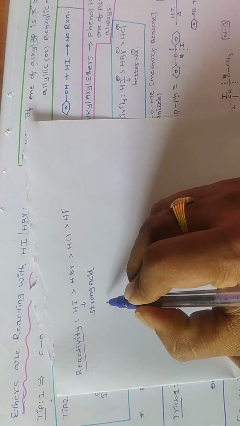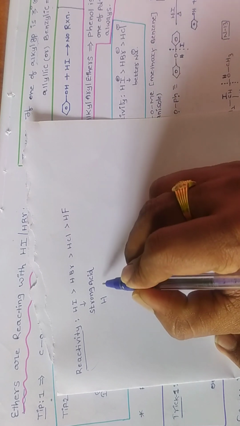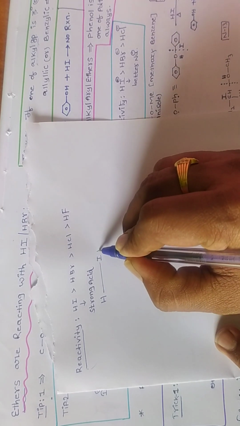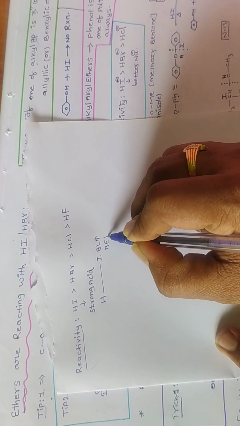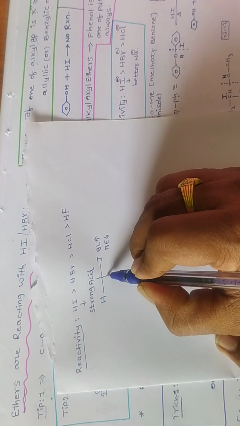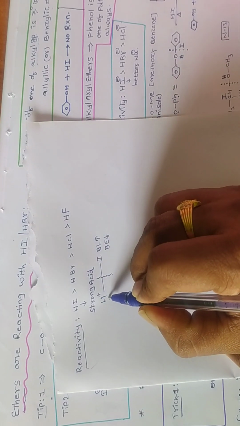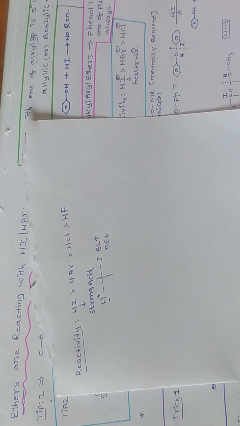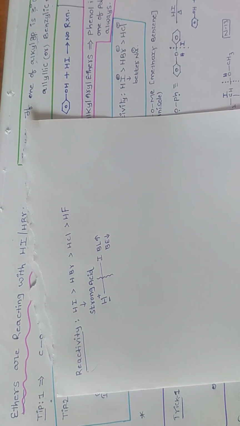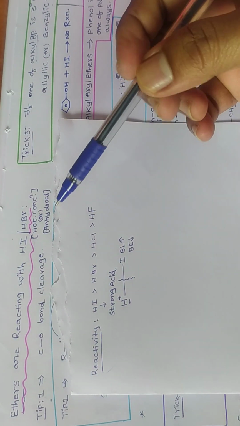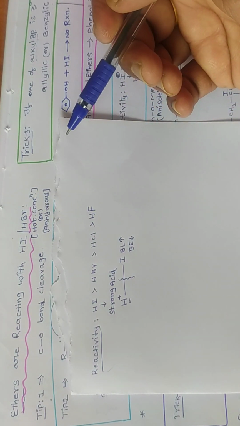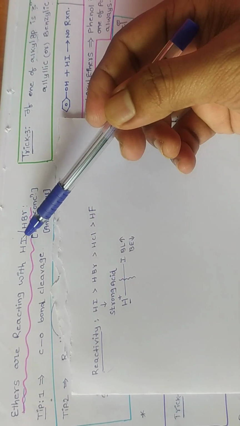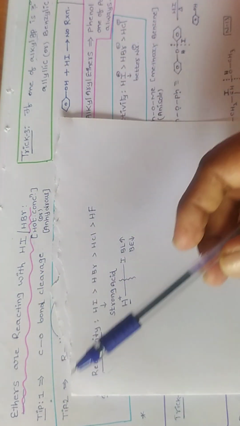Why is HI a very strong acid? Because the hydrogen-iodine bond length is more. When bond length is more, bond energy will be less. So this HI releases H plus ions very easily, and therefore it is called a strong acid. Strong acid means they release H plus ions very easily. So only HI or HBr will react with ethers. HCl and HF won't react with ethers.